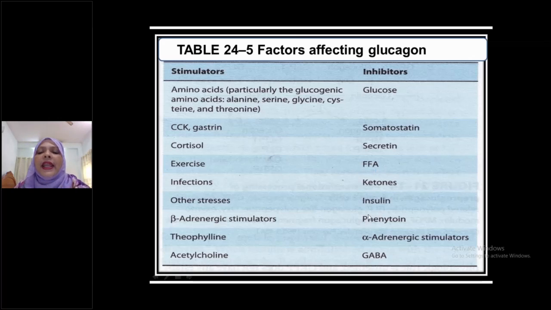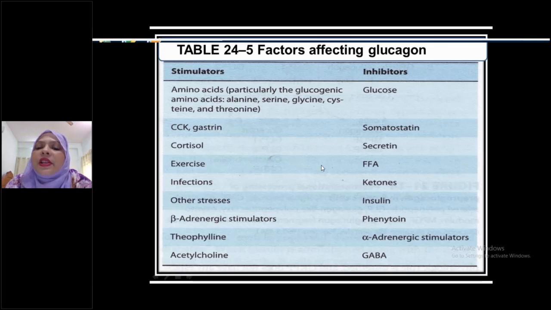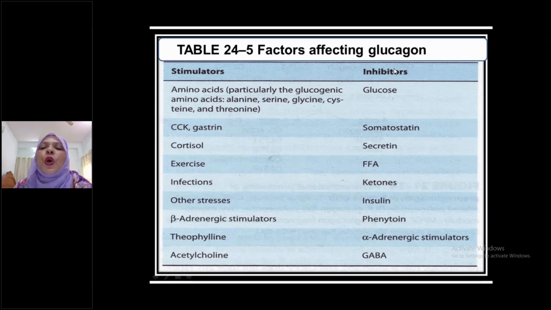Now, what about insulin? Excess insulin always inhibits insulin secretion. Please remember this point. Excess insulin always inhibits insulin secretion from the beta cells of the pancreas, but insulin is always an inhibitor of glucagon secretion from the alpha cells or A cells of the islets of Langerhans of the pancreas.